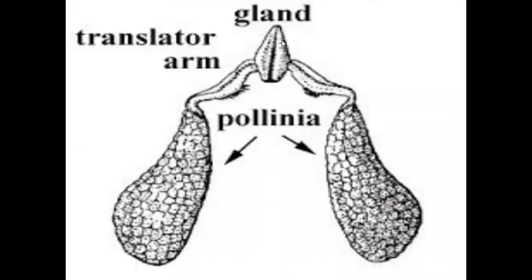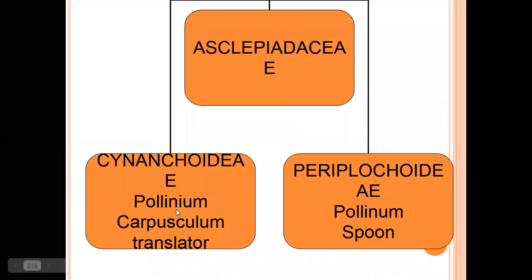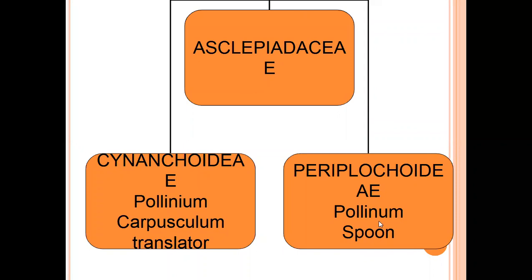subfamily. It contains one gum-like structure at the terminal part, and from each lobe of the dithecous anther, one theca produces one pollinium, and another theca also produces another pollinium. These two pollinia are connected with arm-like structures. These two arms are connected with gelatinous glands, a gum-like structure. This complete part is called the translator. Lambda shaped translators are developed in the Cynanchoideae subfamily, and spoon-like translators are developed in the Periplocoideae.